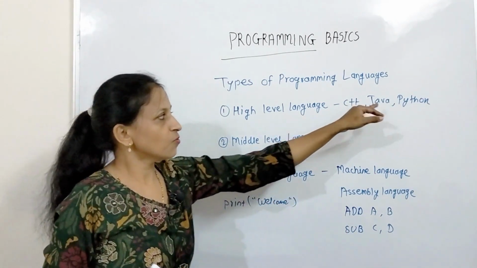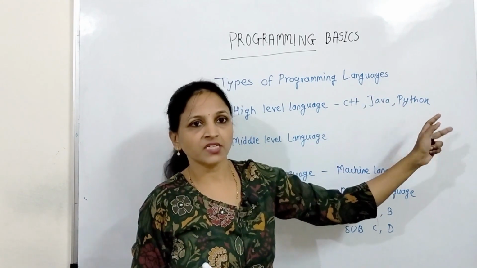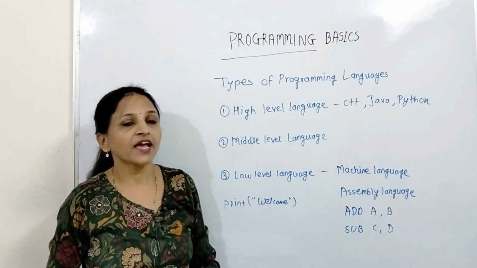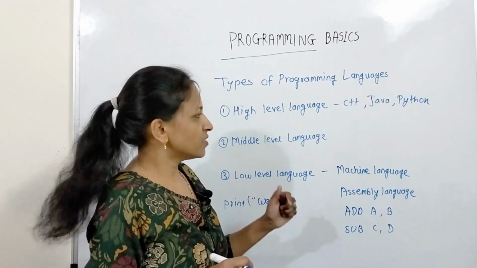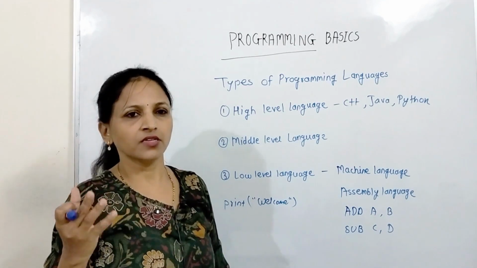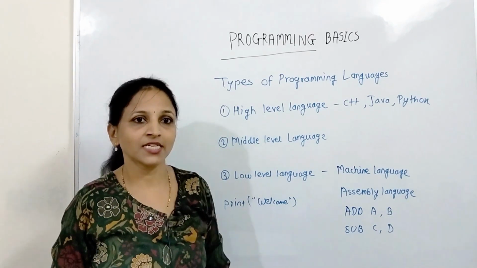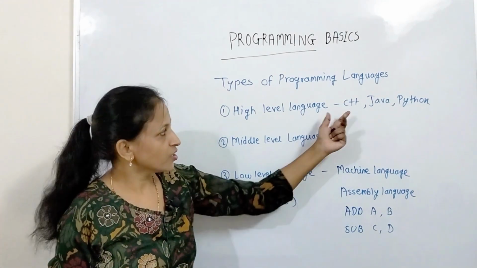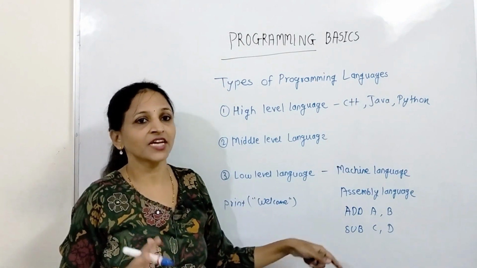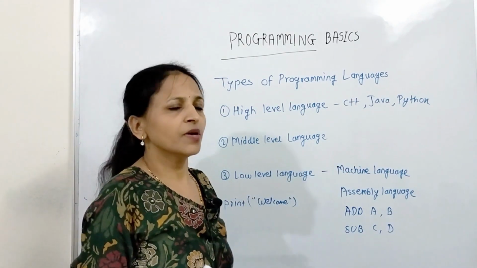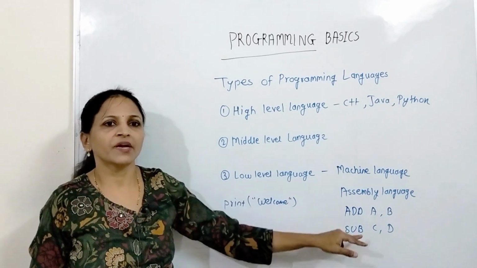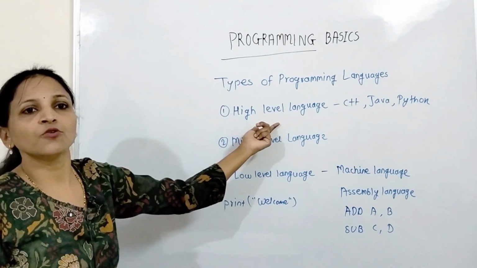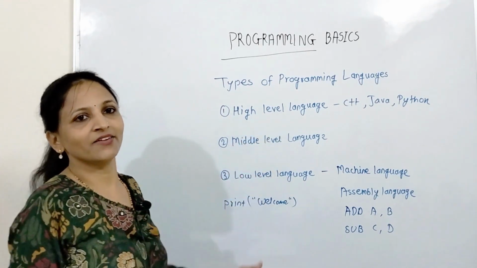But if you are writing code in C++, Java or Python, then it is very hard for the machine to understand and language translators are needed. Means a compiler is there, then an interpreter is there, those types of language translators are there, and those are again software programs. Those will convert your high level language code to machine language and then it will be executed. Here more conversion is required as compared with assembly language, but it is very easy for a human or programmer to write code using these high level languages.